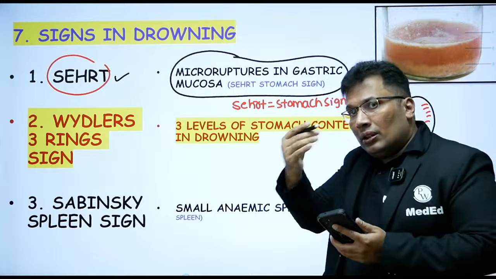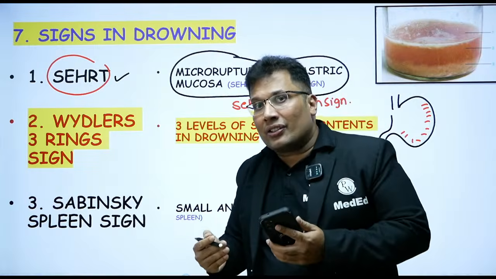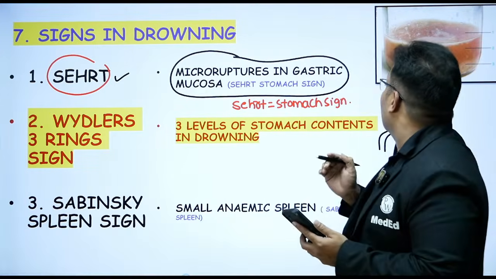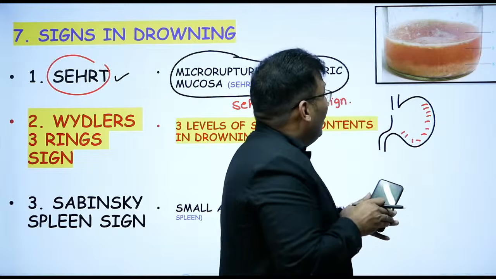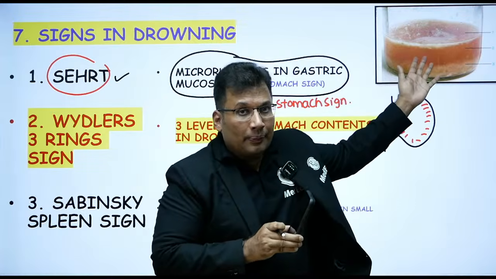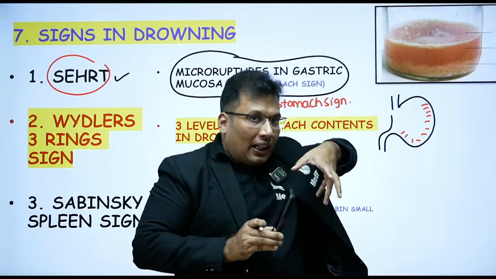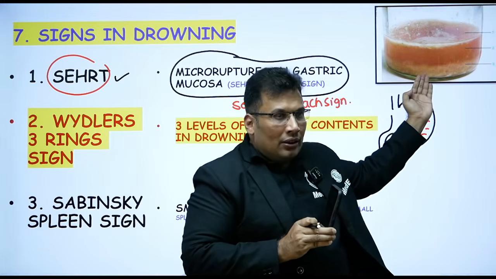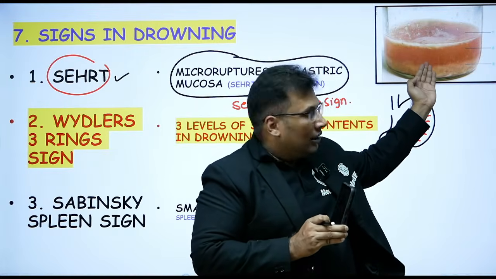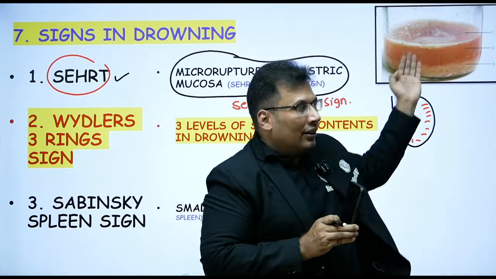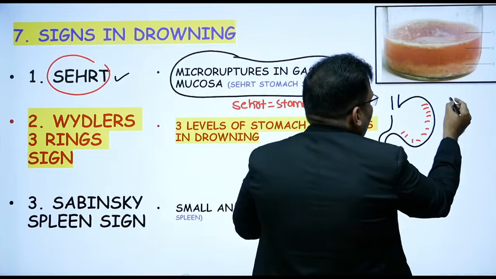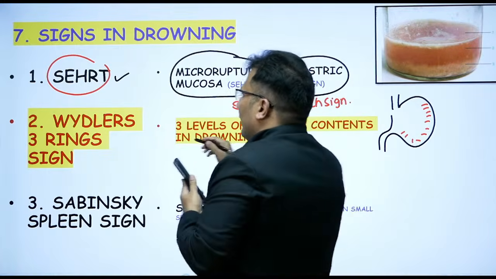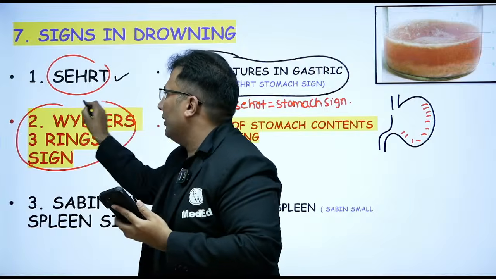When you preserve the stomach contents, there will be three layers like this. This is the gastric contents, the stomach content. At the bottom, you can see solid. Then you will see the liquid. And above that, you will see froth. So this is known as Widler three-ring sign.